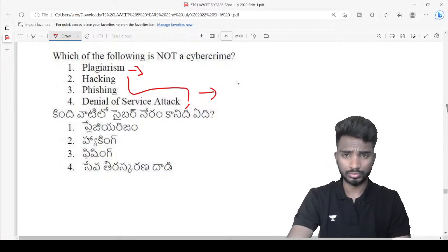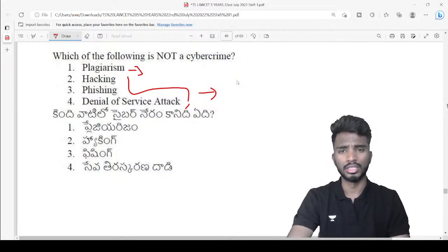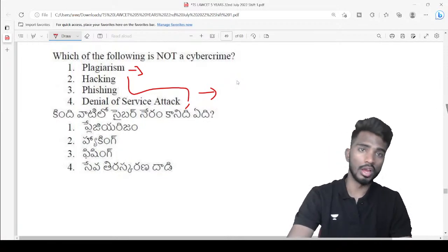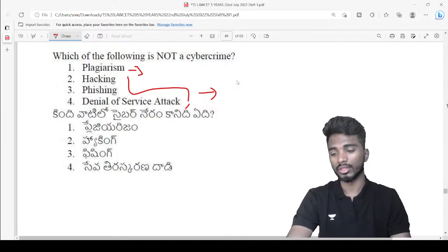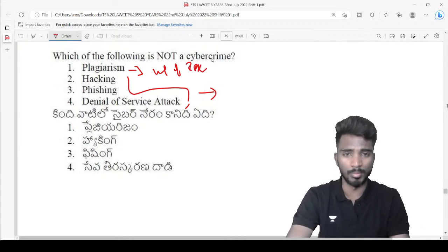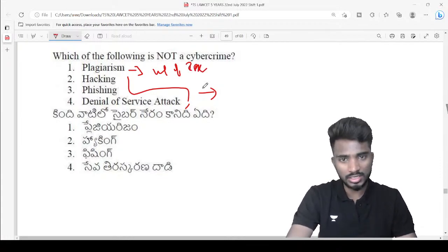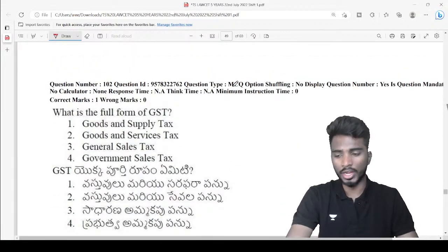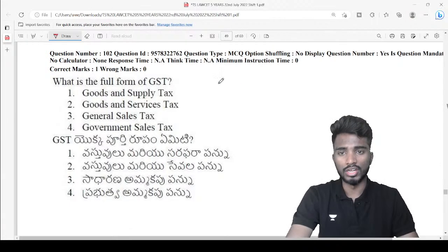Plagiarism is copying something, right? So, for example, I asked you to write a research paper, but you have copied it from somewhere else. Yeah, you are a little close to it, Nidhi. So, plagiarism is violation of copyright or violation of intellectual property right. It is not a cyber crime, right? Copyright is an IPR, an intellectual property right. Very good, Nidhi. Excellent.